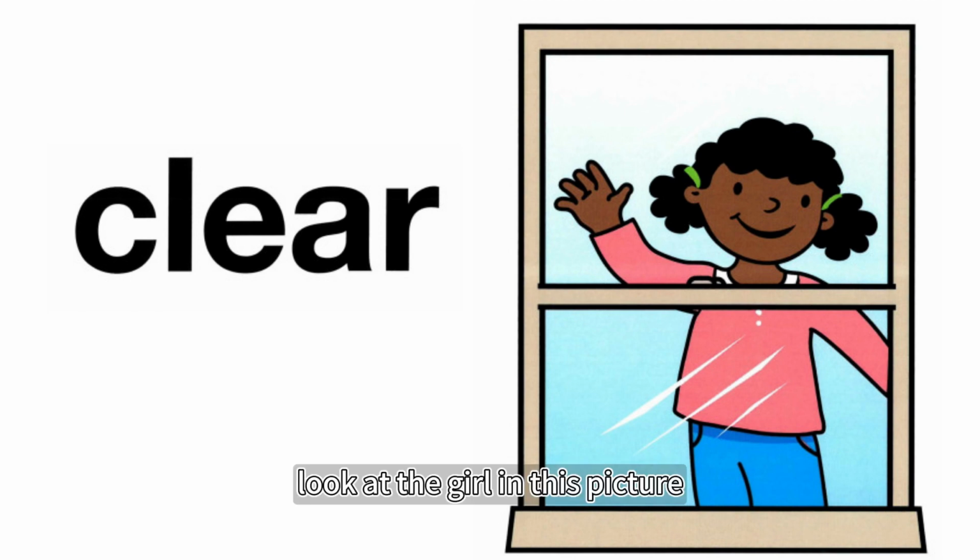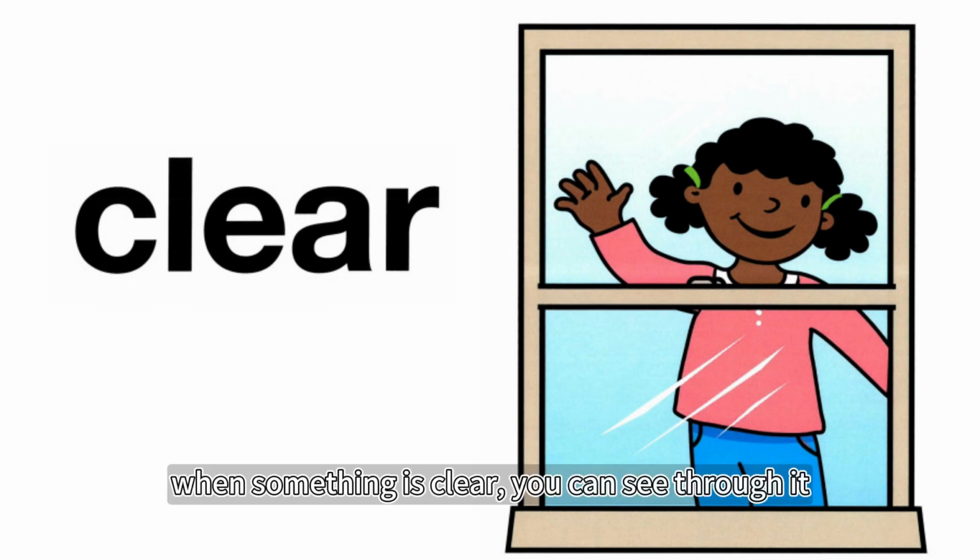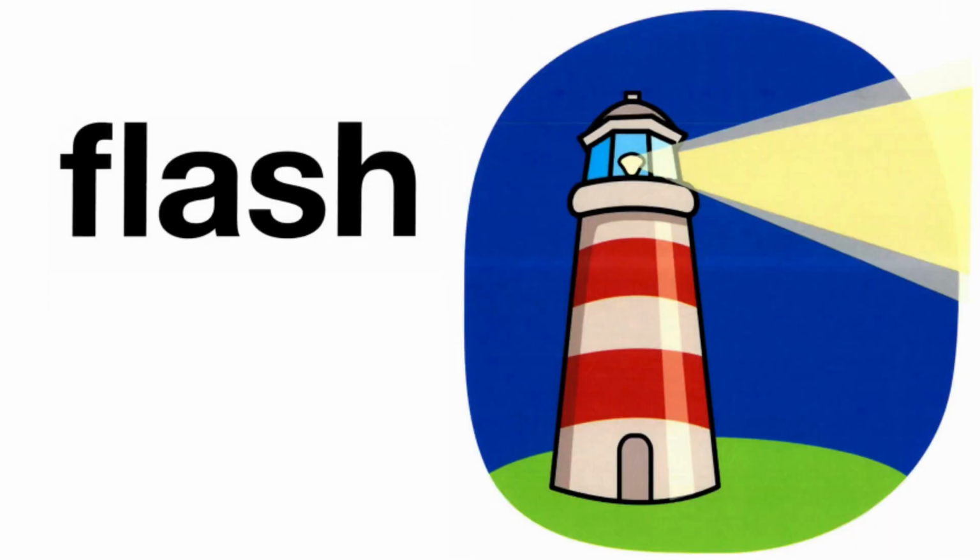Clear. Look at the girl in this picture. She is looking through a window. The glass in the window is clear. When something is clear, you can see through it.